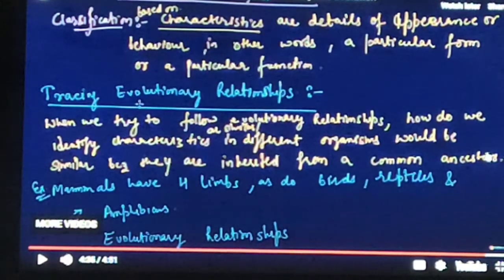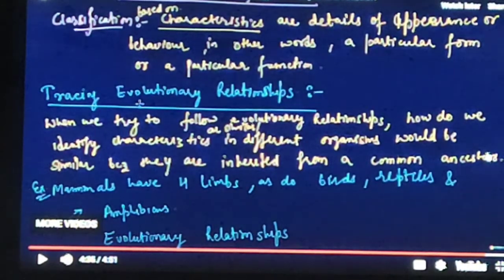The more characteristics two species have in common, the more closely they are related. And the more closely they are related, the more recently they have a common ancestor. For example, a brother and sister are closely related. They have a common ancestor in the first generation before them, namely their parents.